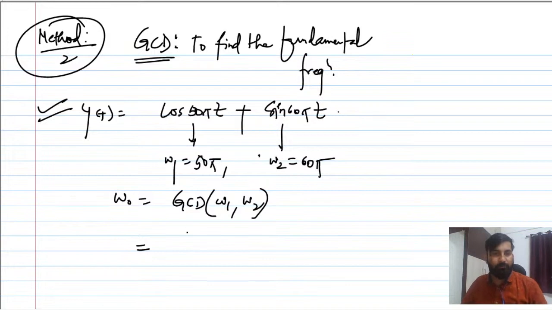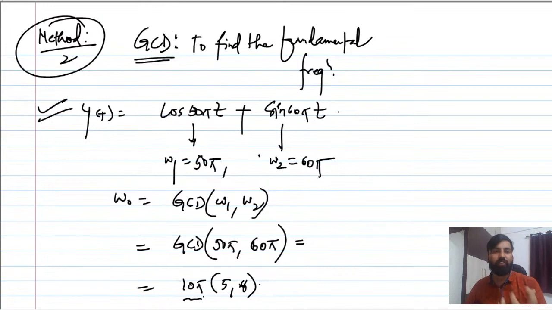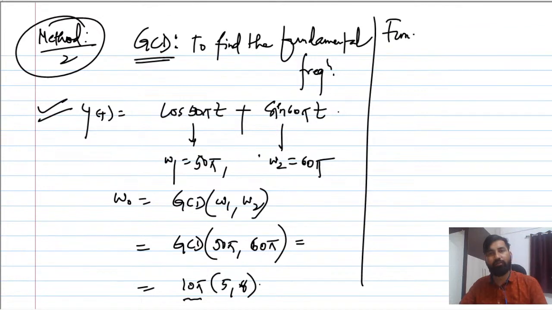So GCD of omega 1 and omega 2, you write here GCD of 50 pi and 60 pi. What is GCD? Greatest common divisor. So pi will come out, and you can say that 10 will come out. So 10 and 5, 6. These are the harmonics. You can say 5 and 6 are the harmonics. So the GCD of omega 1 and omega 2 you have got. So from here you have evaluated the fundamental frequency.